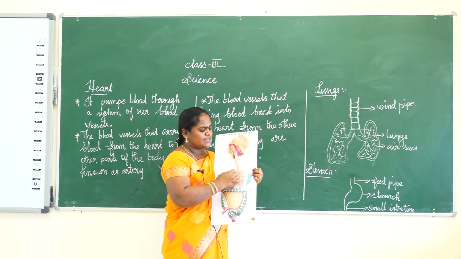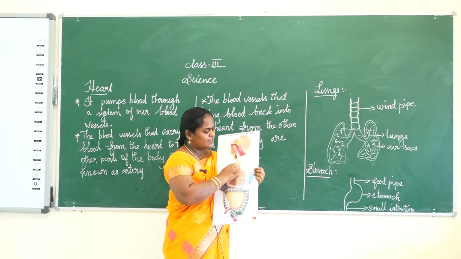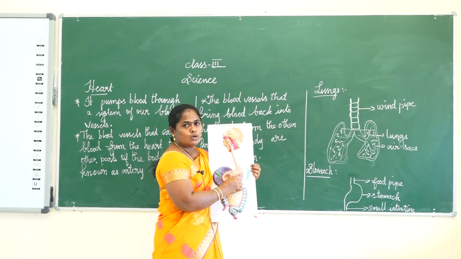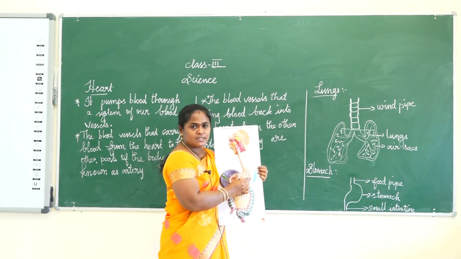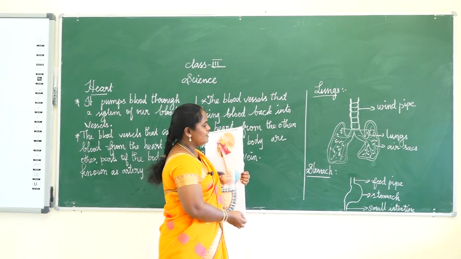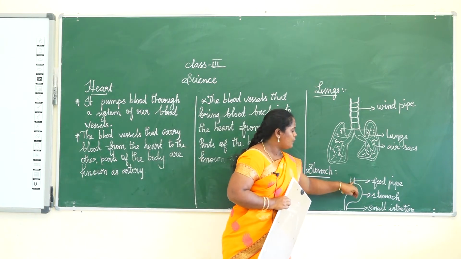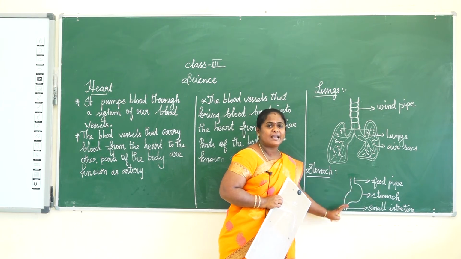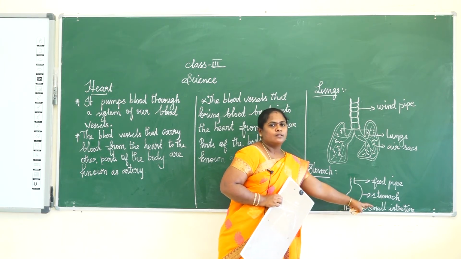This is a J-shaped sac called the stomach. This is the stomach, and this is the food pipe. This is our stomach. The food passes into the food pipe, and the food pipe empties into that J-shaped sac-like structure called the stomach.